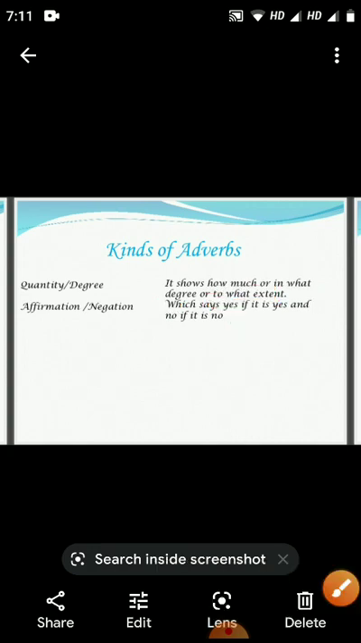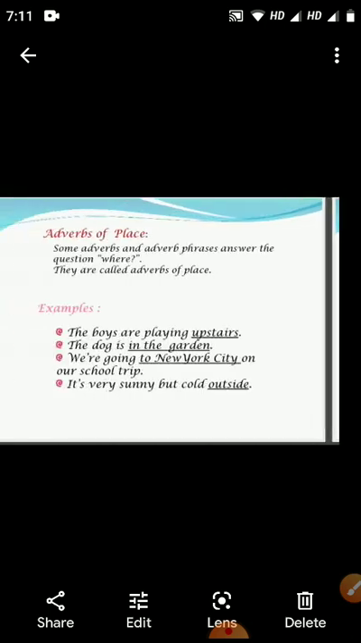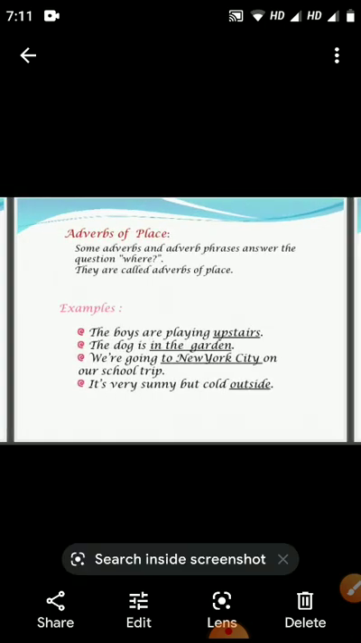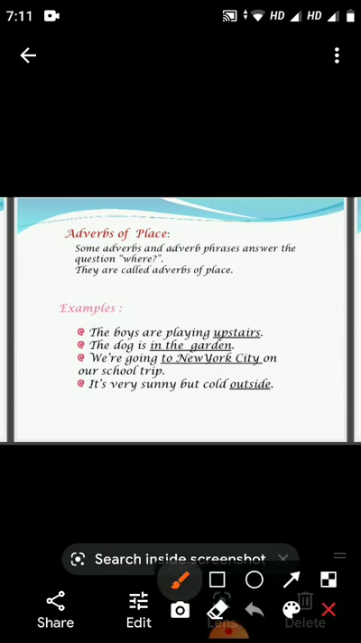Okay dear students, now we'll look into these types one by one with examples. First one, adverbs of place. Some adverbs and adverb phrases answer the question where. They are called adverbs of place, that is, where an action is done.